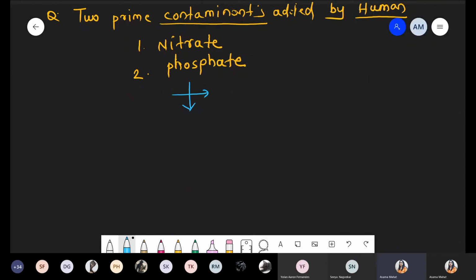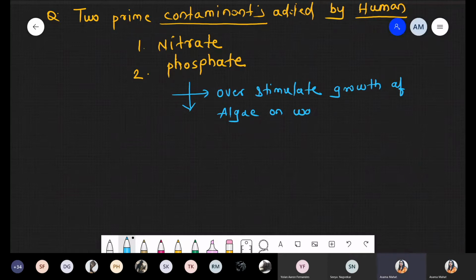So these are one type of nutrient, definitely an essential nutrient. That's why it stimulates, not exactly stimulate, overstimulate growth of algae on water surface, right?